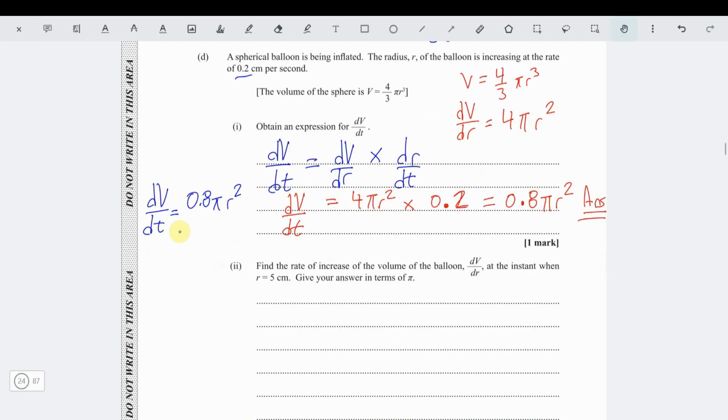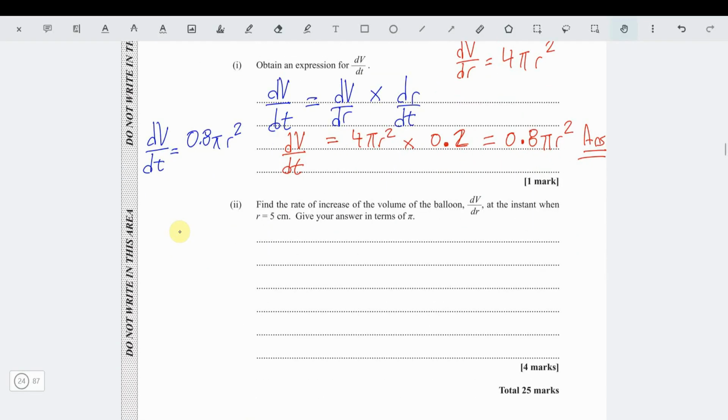Now, the next part says find the rate of increase of the volume of the balloon, dV by dr, at the instant when r equals 5, giving your answer in terms of pi. Now notice they want dV by dr. We know that dV by dr is equal to 4 pi r squared.